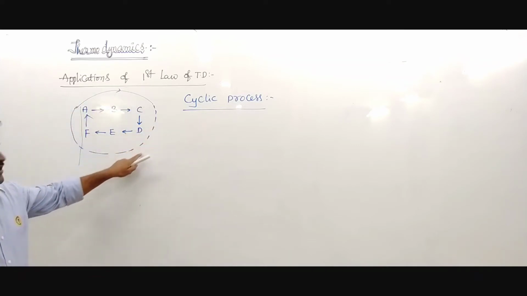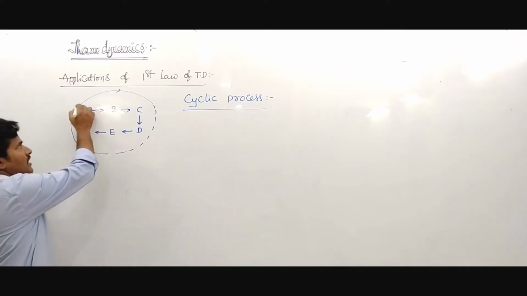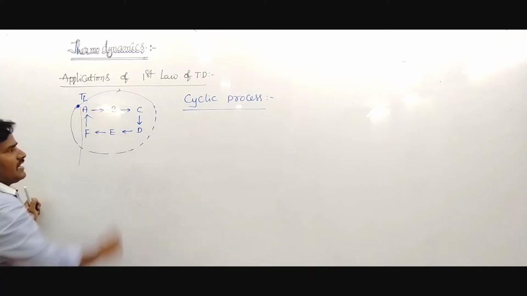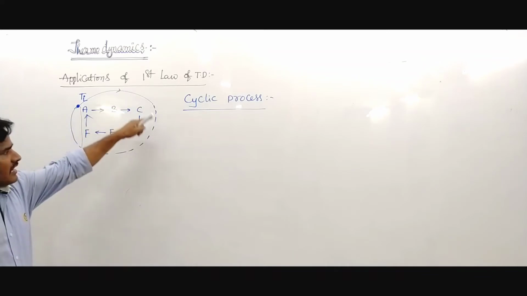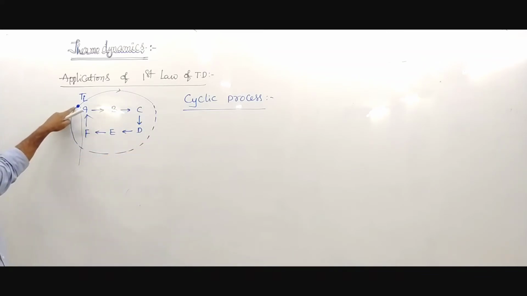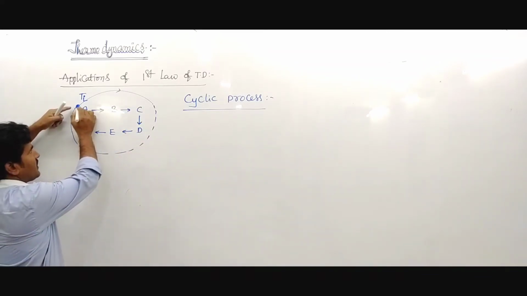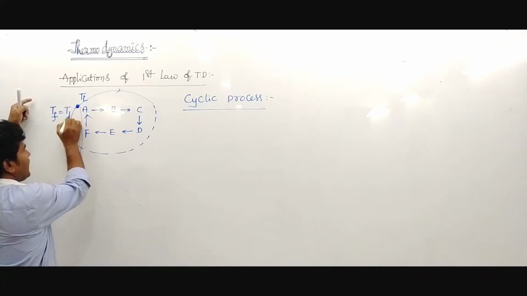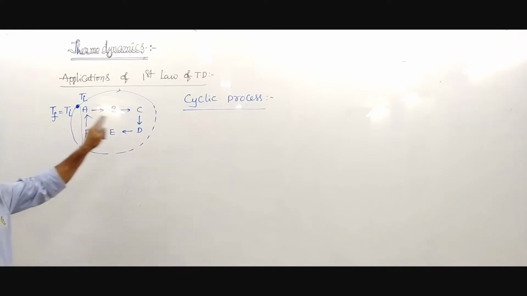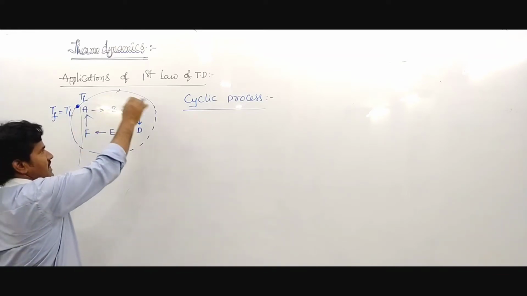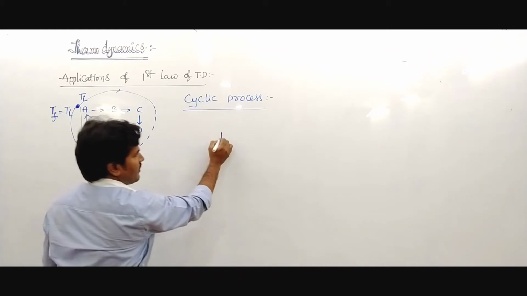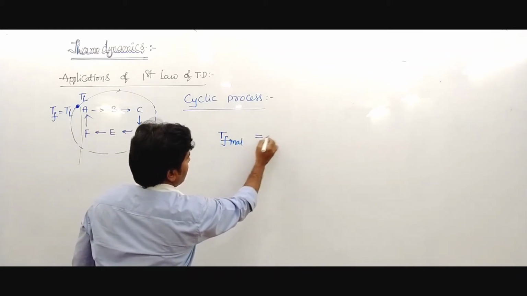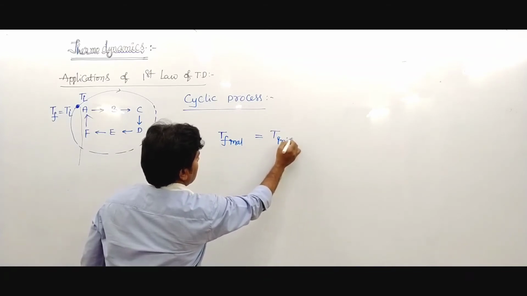After many reactions, the body comes back to its original position. Suppose initially the temperature is Ti. After the reactions, the body comes to its original position, which means the final temperature also equals Ti. This process is called a cyclic process. In this cyclic process, the final temperature is equal to the initial temperature.